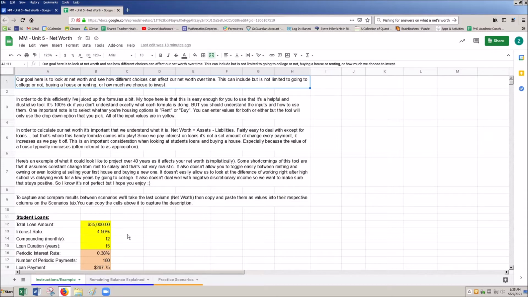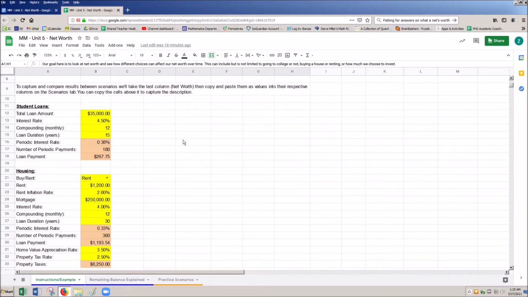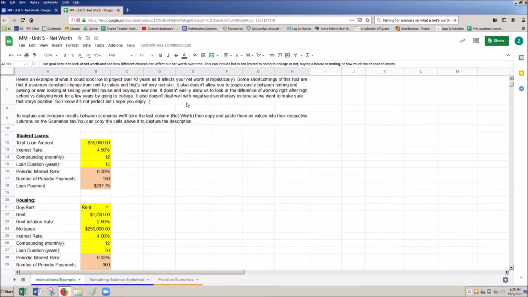No one is going to buy a house and live in it for 40 years, except for a couple of people. We're going to buy a house, live in it for a few years, move, buy another one, maybe sell it and rent and buy another one after that. So this tool is, again, for illustrative purposes, to give us an idea of what it would be like to buy and own a home versus just rent for the same period of time. It looks at 40 years and it doesn't do well with negative discretionary income.